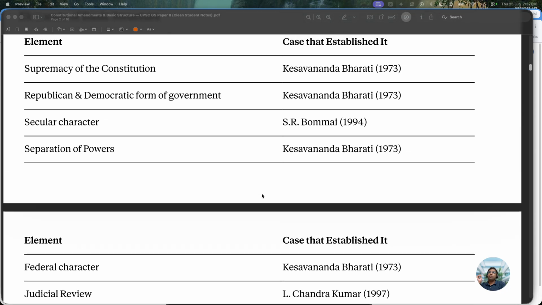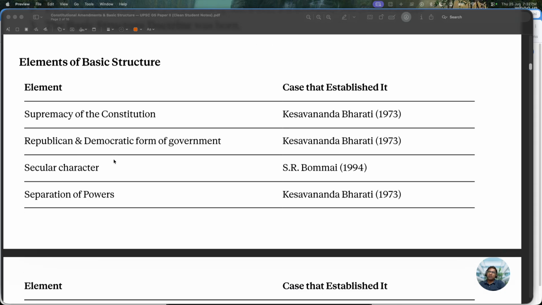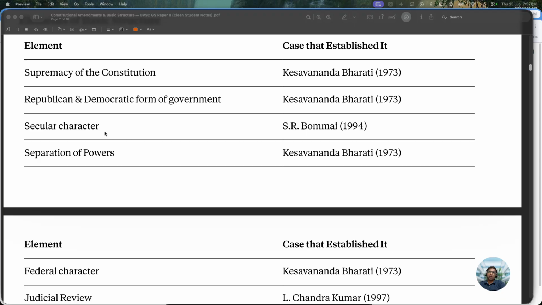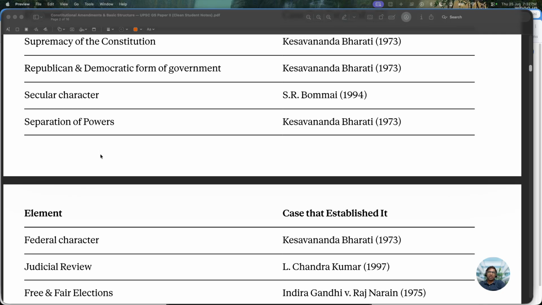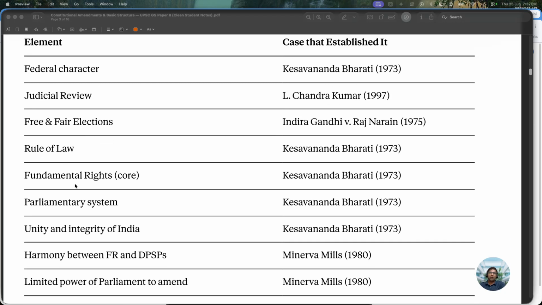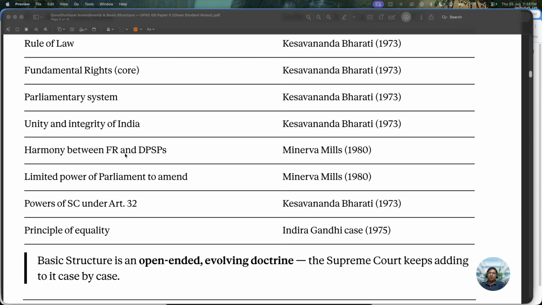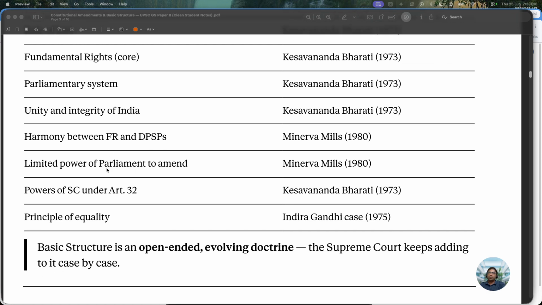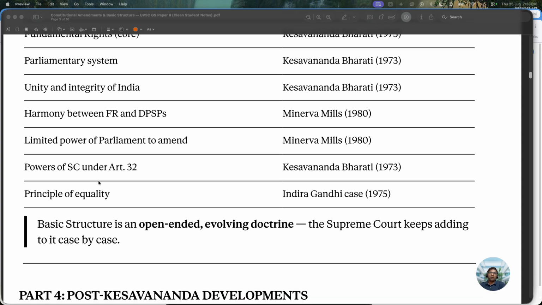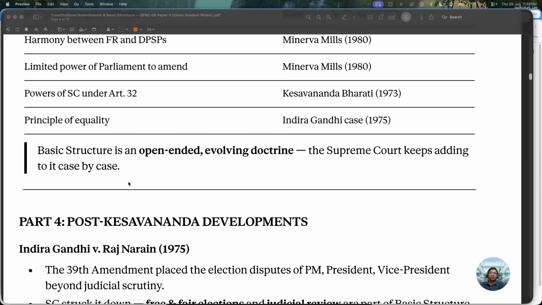So these are the different elements from reviewing all the Supreme Court cases, which we can say are elements of basic structure. It's supremacy of constitution, republican and democratic form of government, secular character, separation of powers, federal character, judicial review, free and fair elections, rule of law, fundamental rights, parliamentary system, unity and integrity of India, harmony between fundamental rights and directive principles of state policy, limited power of parliament to amend, powers of Supreme Court under Article 32, and principles of equality. Okay, so I think let's stop here.